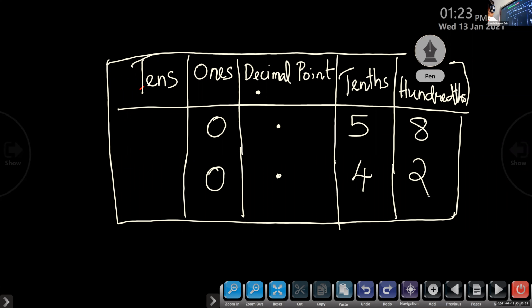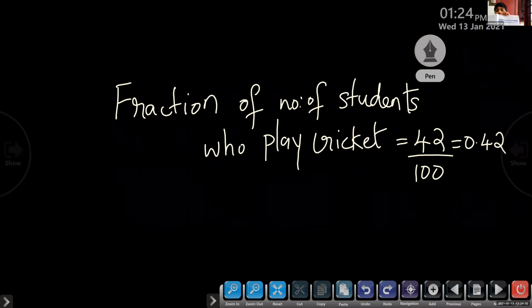So tens, ones, then decimal point, tenths, hundredths: 0.58, 0.42. Fraction of number of students who play cricket: 42 by 100 and 0.42. And you didn't write the step of equivalence.